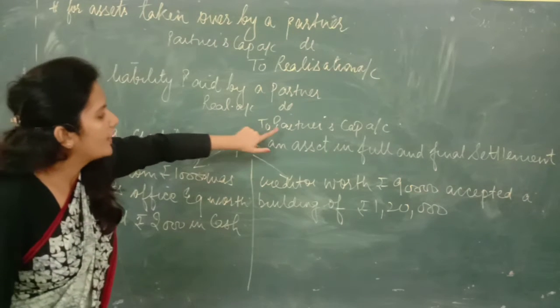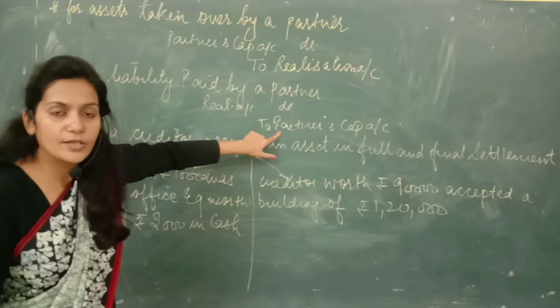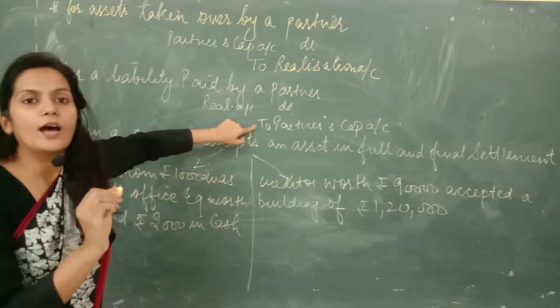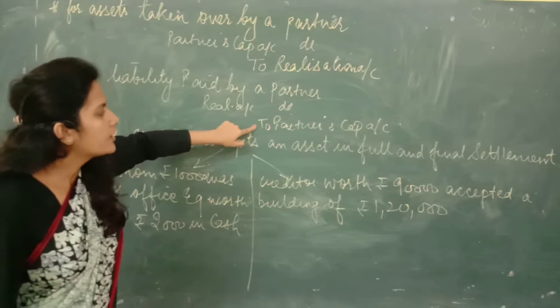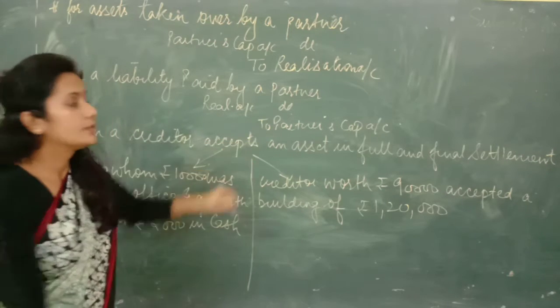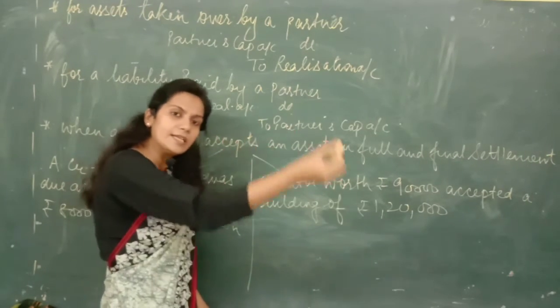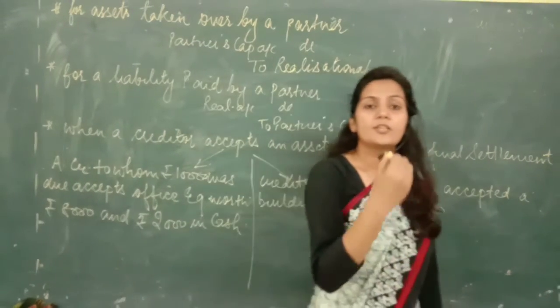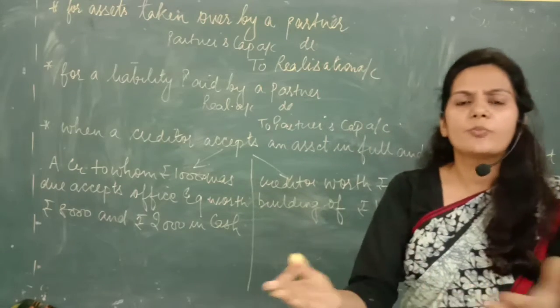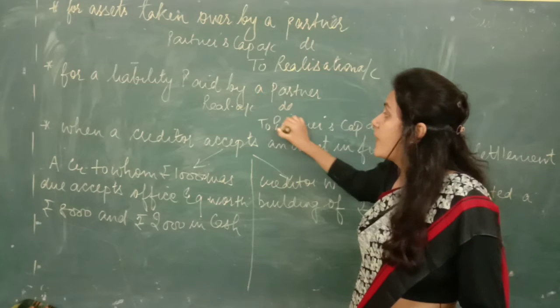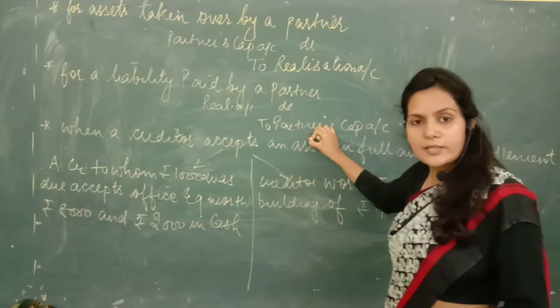Now here, why have you credited partners' capital account? The reason is because cash has not gone out of the business. Rather, you have to give this money to the partner later on. Your firm is not going to make the payment. If the payment were made by the firm, then you would have passed the entry realization to cash.